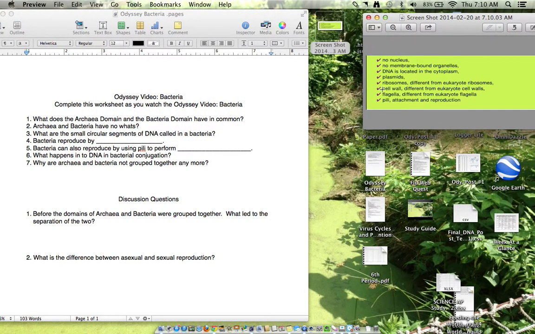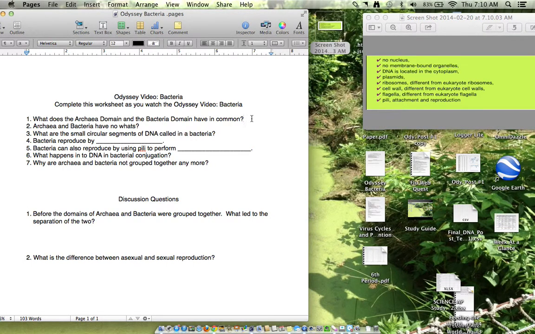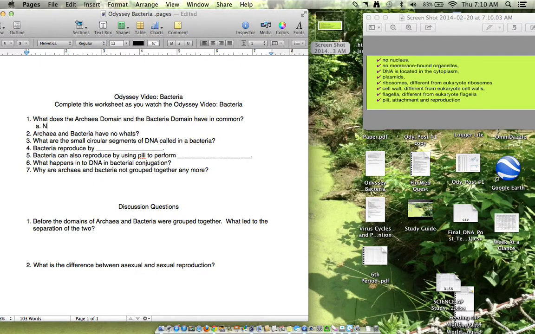So, what do they have in common? No nucleus? Good. No membrane-bound organelles? Good. DNA is located in the cytoplasm? Good. And so, what I would like for you to do is just write down some of those. So, no nucleus, no membrane-bound organelles, loose DNA strands, cell wall, and you can put as many as you want, but that's plenty right there.